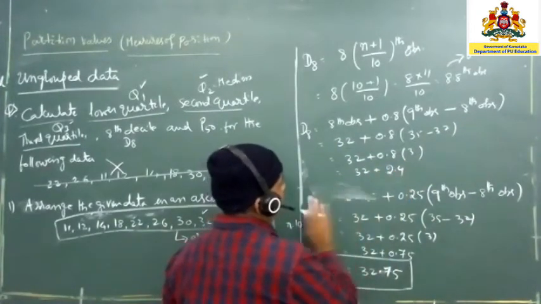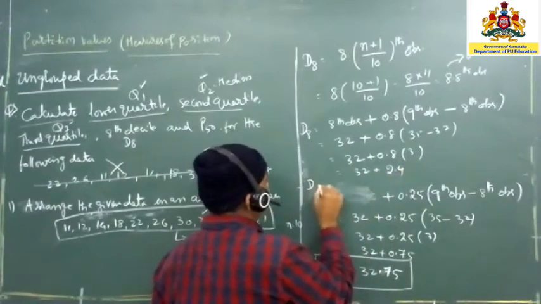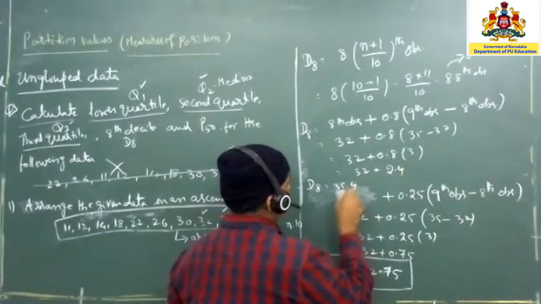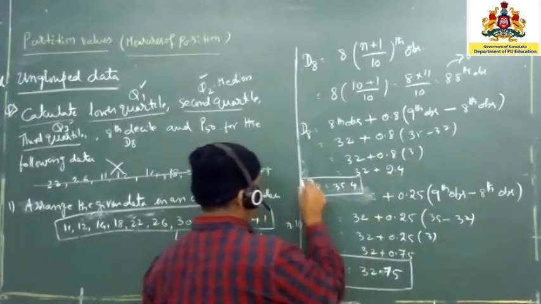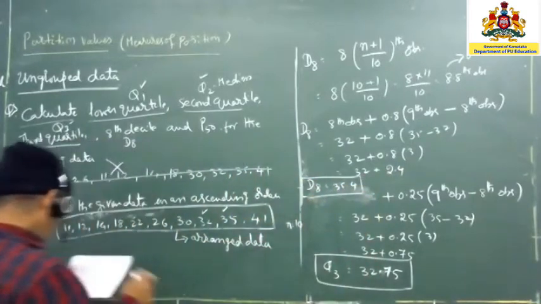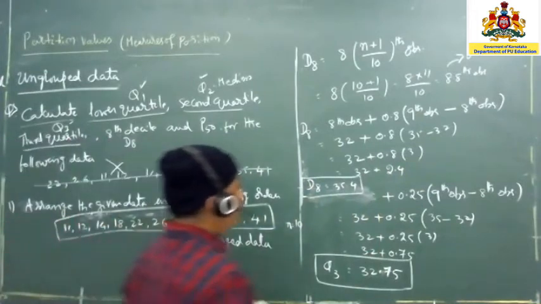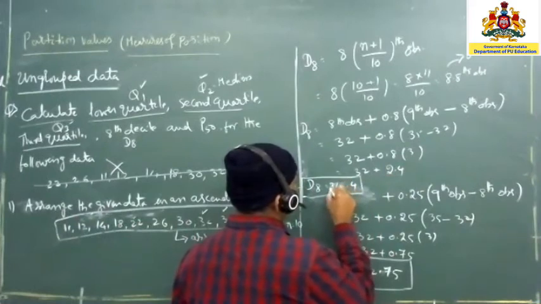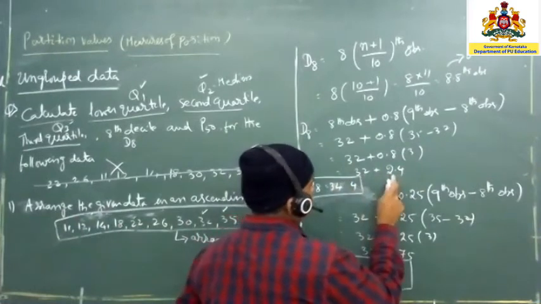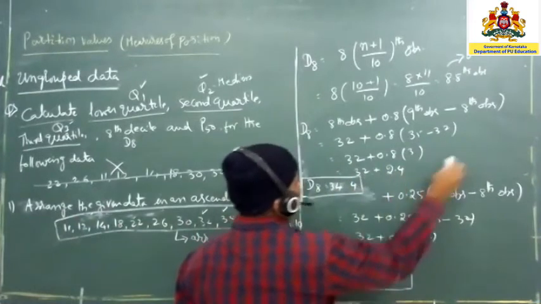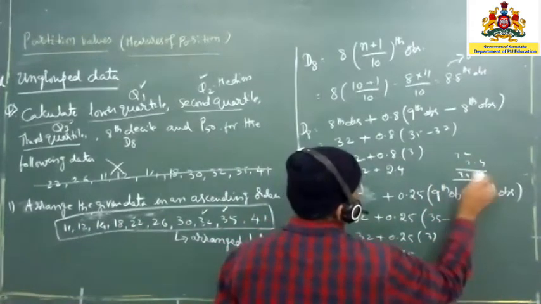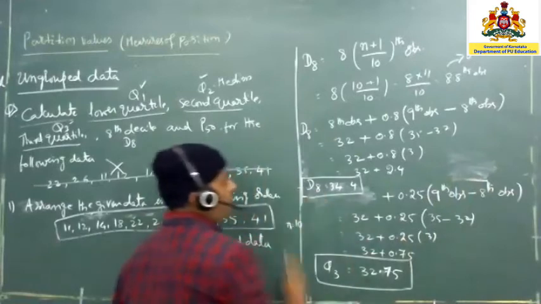So D8 is equal to how much? 32 is there, and 2.4 will be added, so 34.4. Okay, now this is the D8 position.